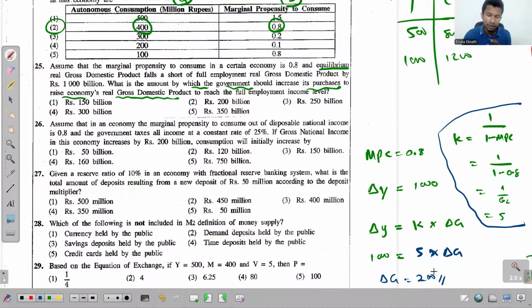So what does this tell you? This tells you that if the government purchases are increased by 200, we will be able to increase the national income by 1000, so that we can again reach the full employment real gross domestic product. So the answer has to be the second one.